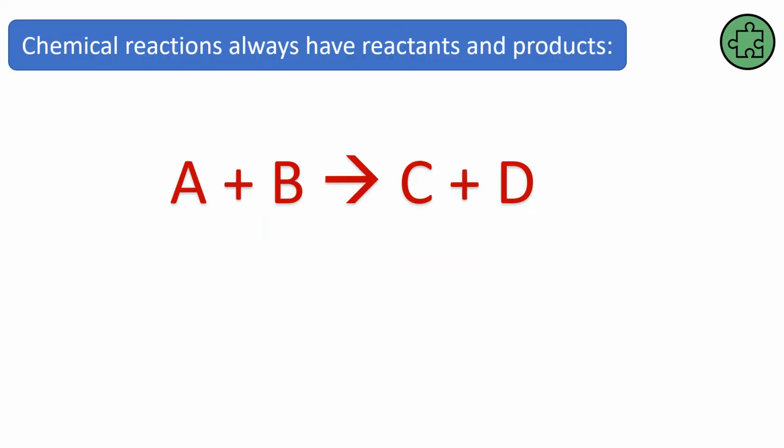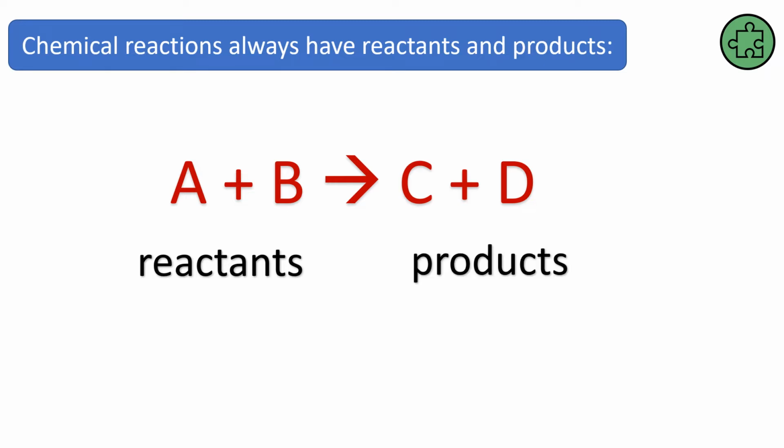From our previous studies, you should know that a chemical reaction will always have reactants and products. You will make something different, something new, and your reactants and products will be different. Your reactants are always on the left-hand side of the arrow. They are your ingredients, the things you are using to make the chemical reaction happen. And on the right side of the arrow, you have your products, the things you have made, the new products.